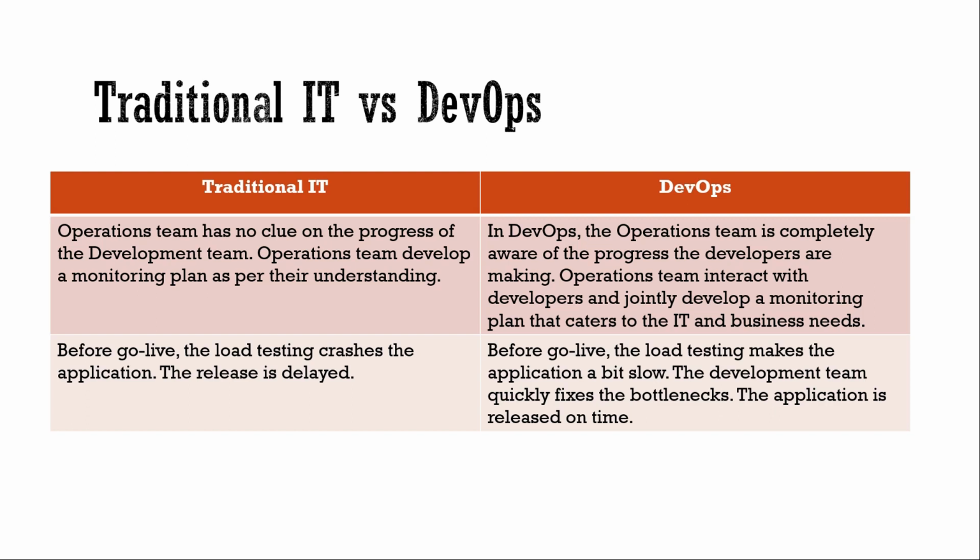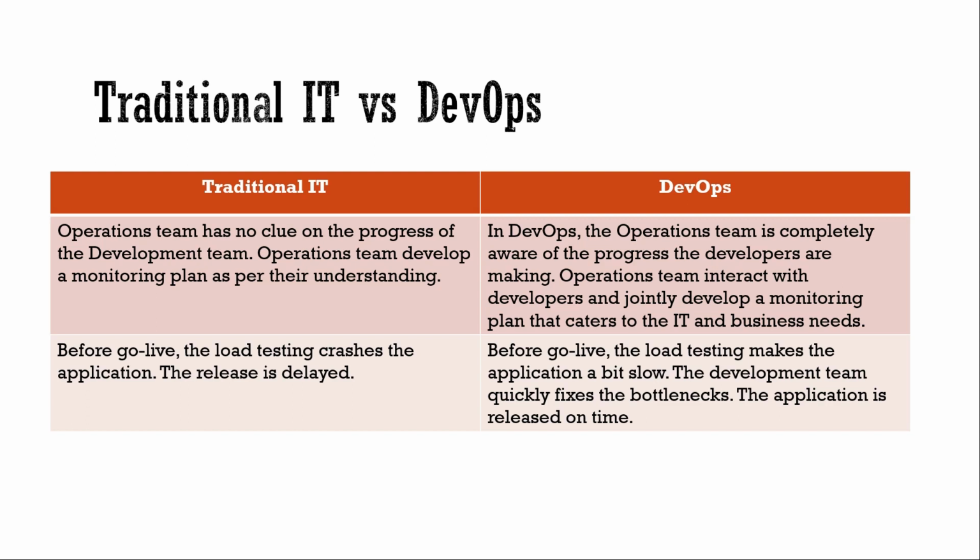The next point is that before go-live, the load testing crashes the application and the release is delayed. In my experience, in a lot of places, within the developer and testing scope, we will not get that kind of environment for load testing and high availability testing, and this causes a delay in the release and crashes.